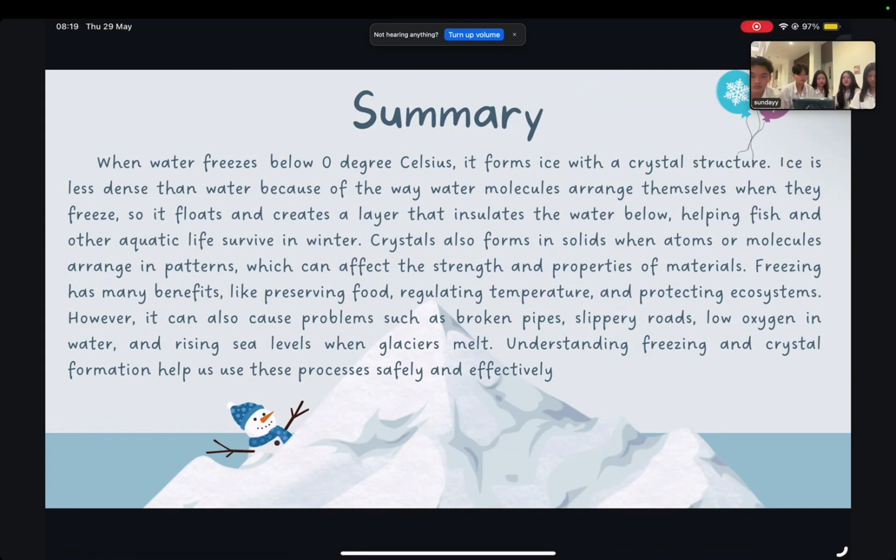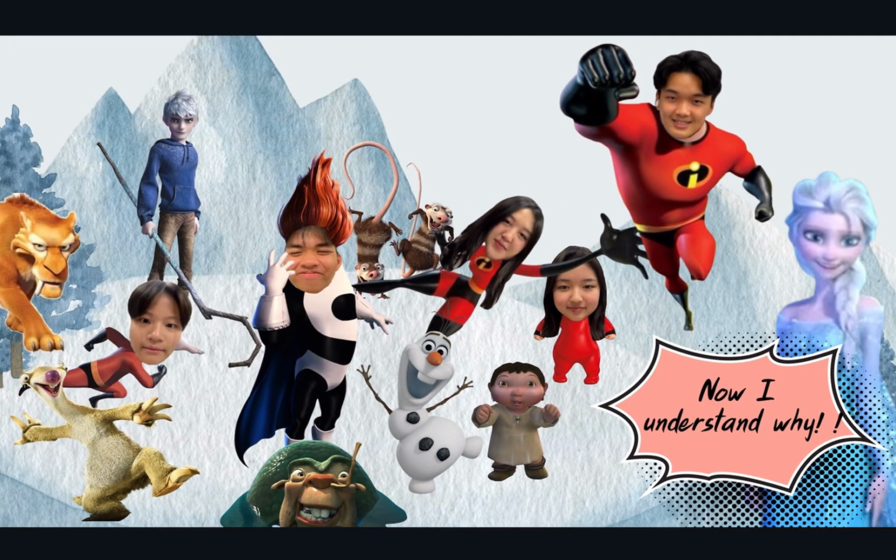However, it can also cause problems such as broken pipes, slippery roads, low oxygen in water, and rising sea levels when glaciers melt. Understanding freezing and crystal formation helps us use these processes safely and effectively. Now I understand why.